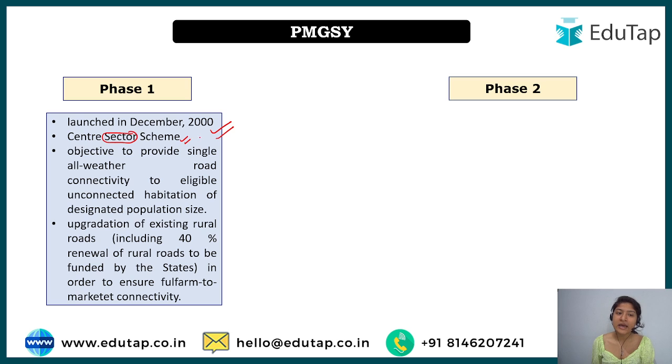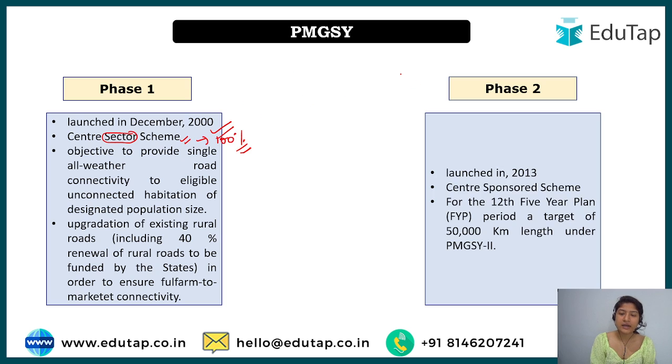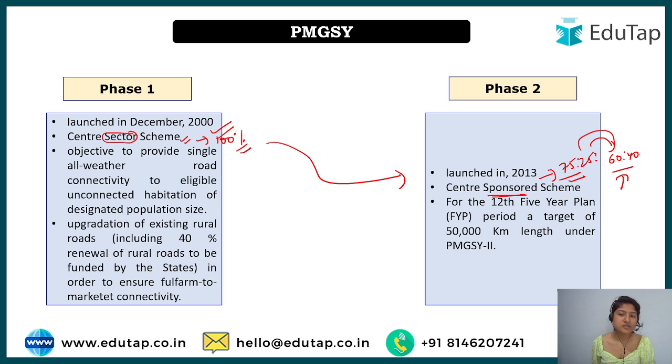What does it mean? That this scheme was 100% funded by the central government, but later on when phase 2 started, it was switched from the center sector scheme to center sponsored scheme. And here also there is one catch, that initially the division was 75 and 25 for the normal states, but after that it was switched to 60-40. So we need not remember this because this has now been switched to 60-40, right? So this is what we need to remember.